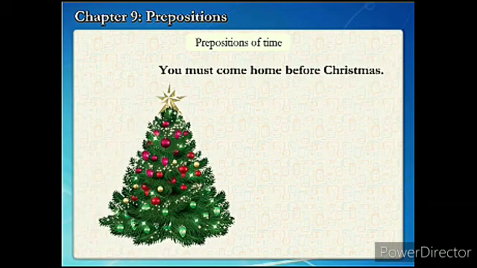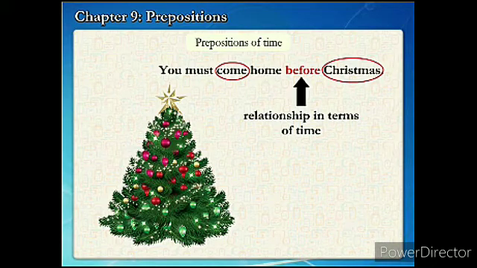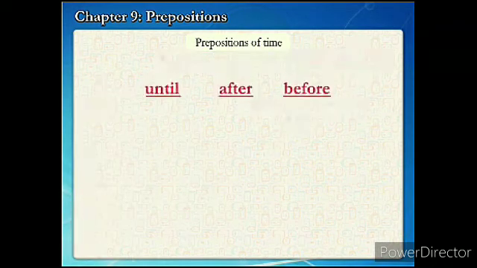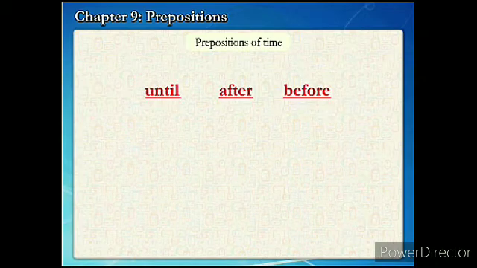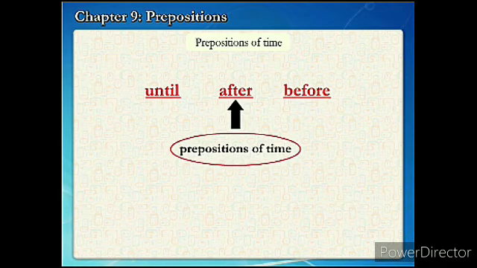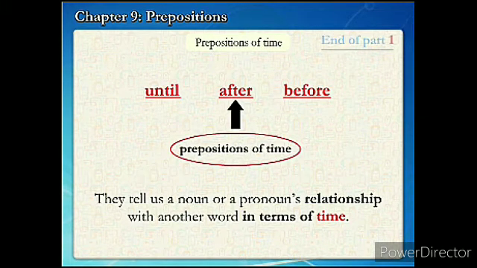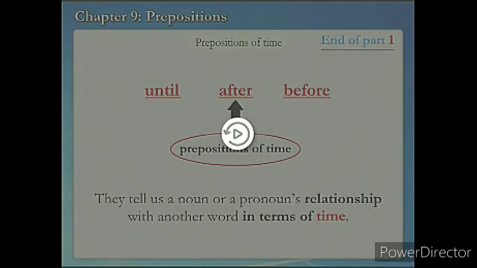You must come home before Christmas. So "before" is also a preposition of time. When to come? Before Christmas. Prepositions of time answer the question when. Relationship in terms of time between "come" and "Christmas". So until, after, before. These are also the prepositions of time. Until means till, after means later, before means earlier. They tell us a noun or pronoun's relationship with another word in terms of time. I think you all have understood.